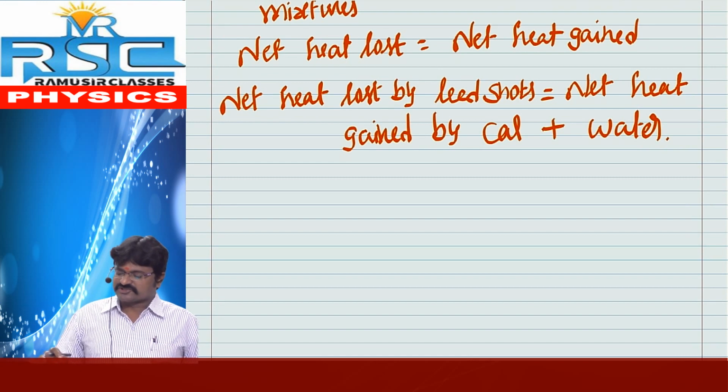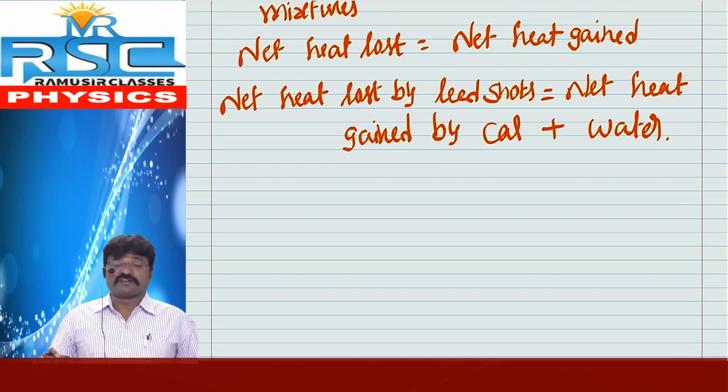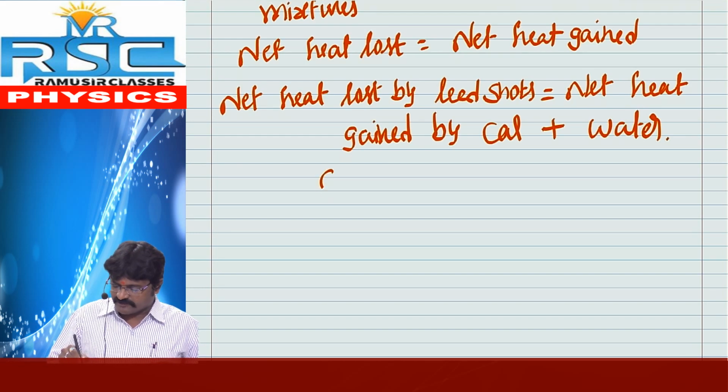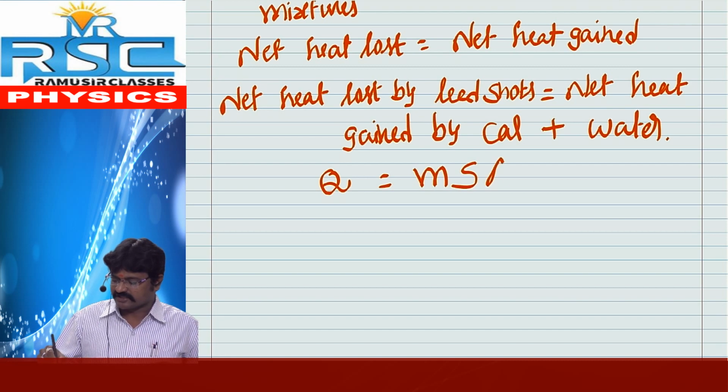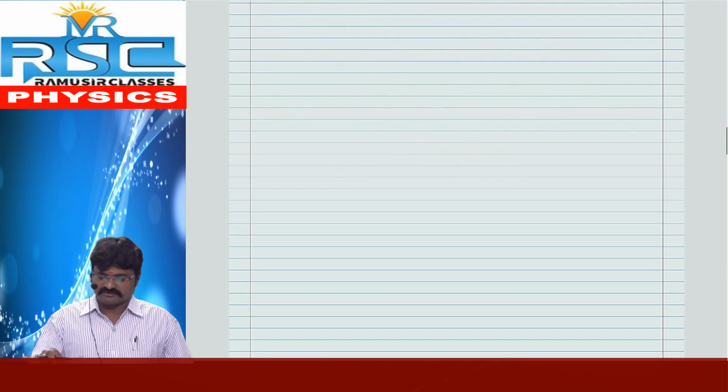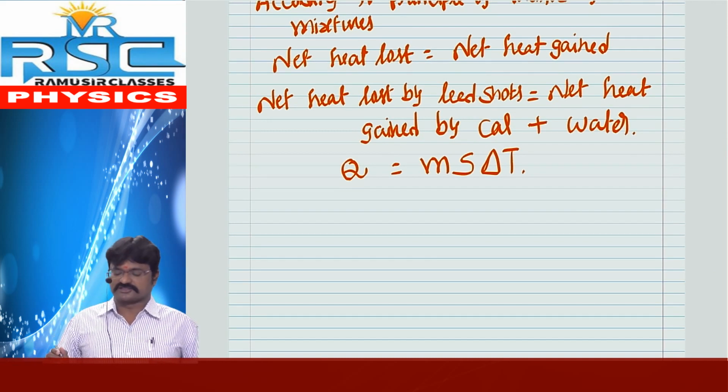So, net heat lost by the lead shards. What is our general formula? Our general formula is Q is equal to m s delta T, which we already discussed. With the help of this, net heat lost by the lead shards.